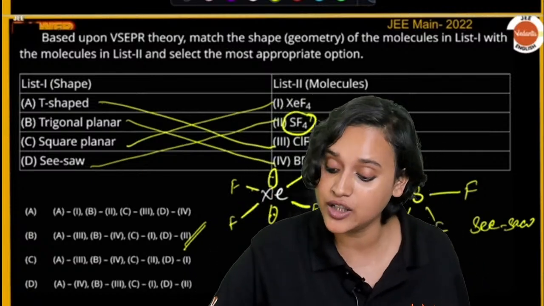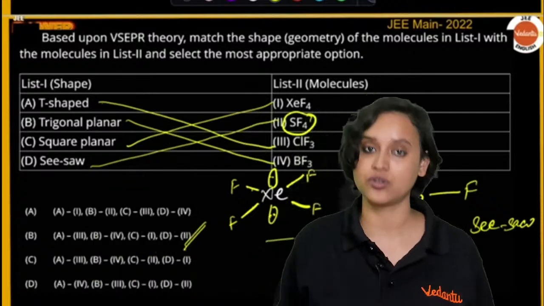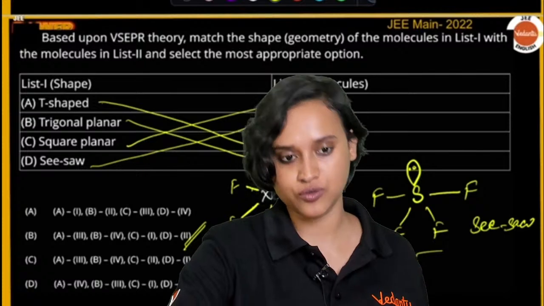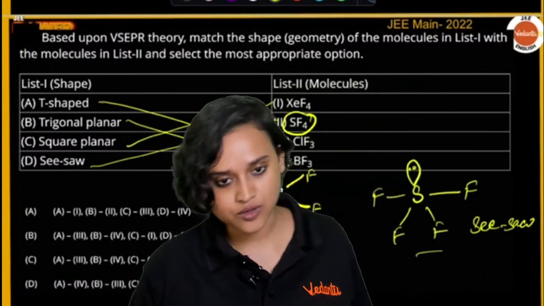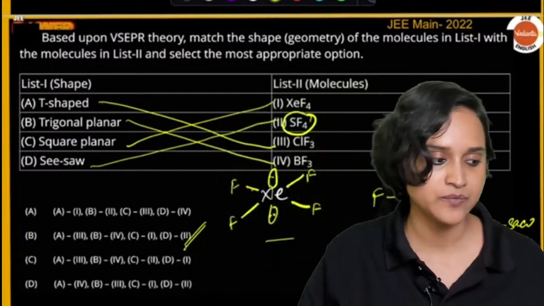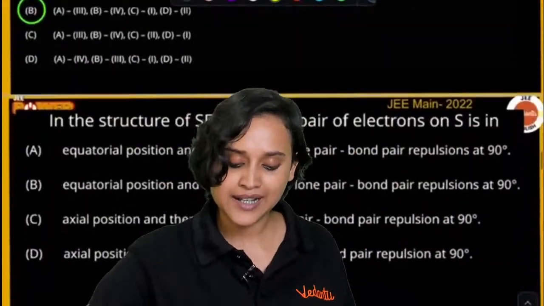I have just explained to you XeF3 and SF4. Now you do the other part. Do the other 2. I think you will be able to do it. It should be easy because you already know it. Just have a look at it and tell me how to do this. Chalo, next question, let's do.